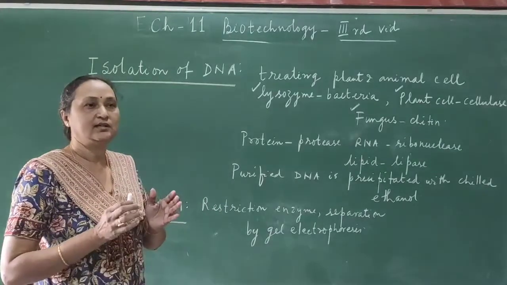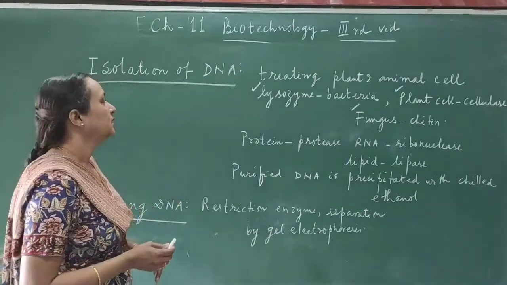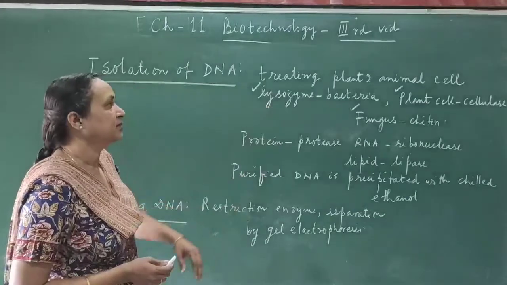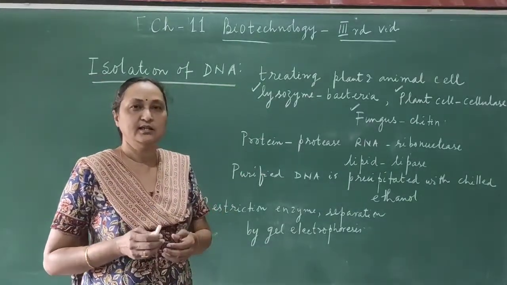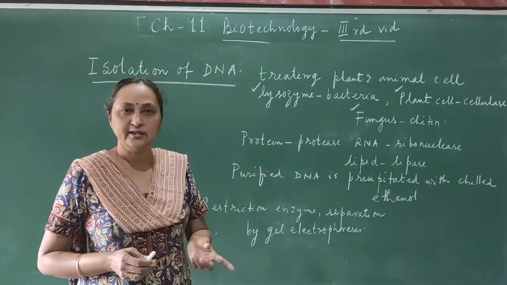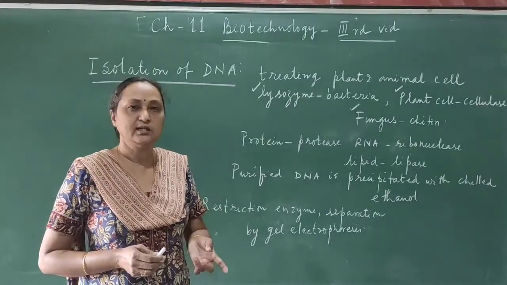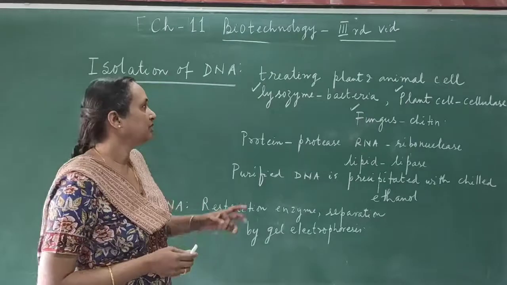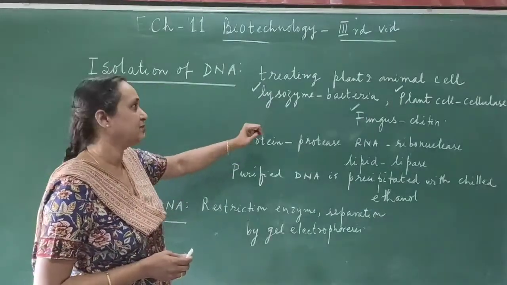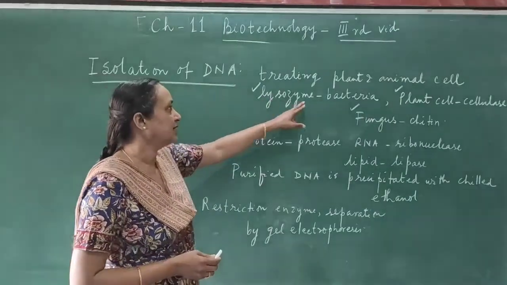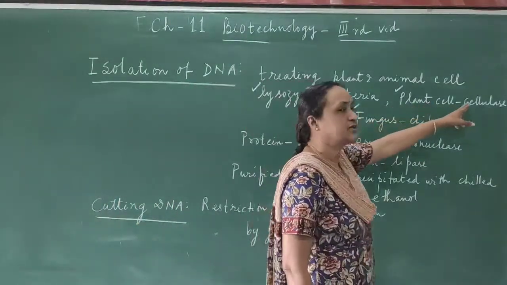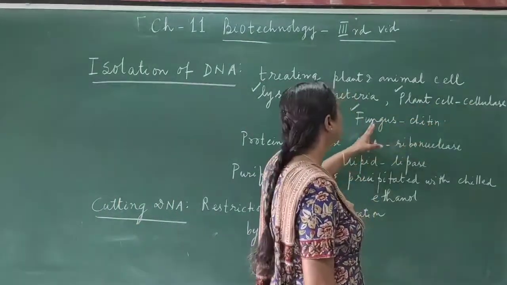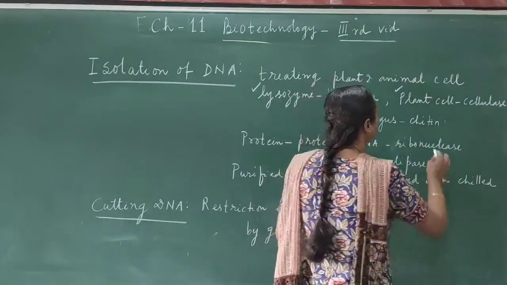The first process in the formation of recombinant DNA is isolation of DNA. So how is the DNA separated from the cell? All these you have to remember, because you may get a big question: if the plant cell DNA needs to be separated, then what is the enzyme used? Or if it is the fungal cell, then what is the enzyme? Or if it is bacteria, what kind of enzyme? Lysozyme is used for bacterial cells. Plant cells are treated with cellulase, and fungus is treated with chitinase.